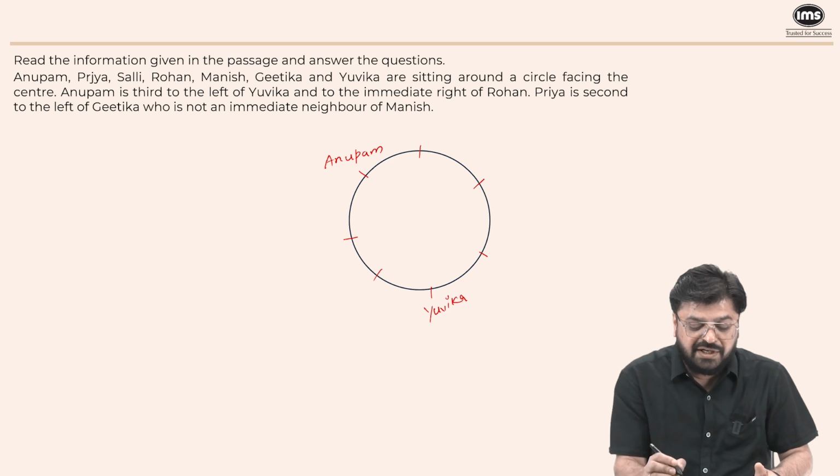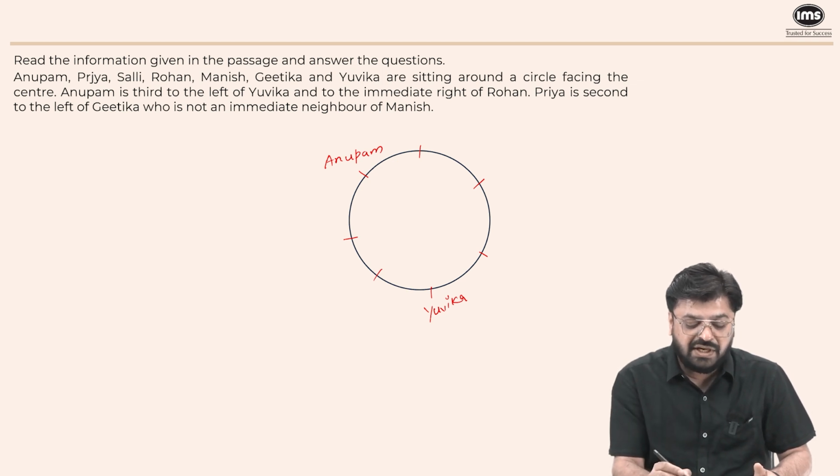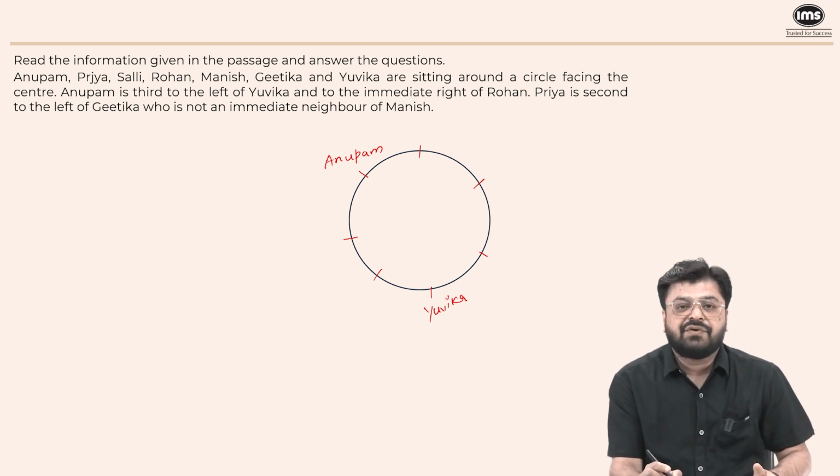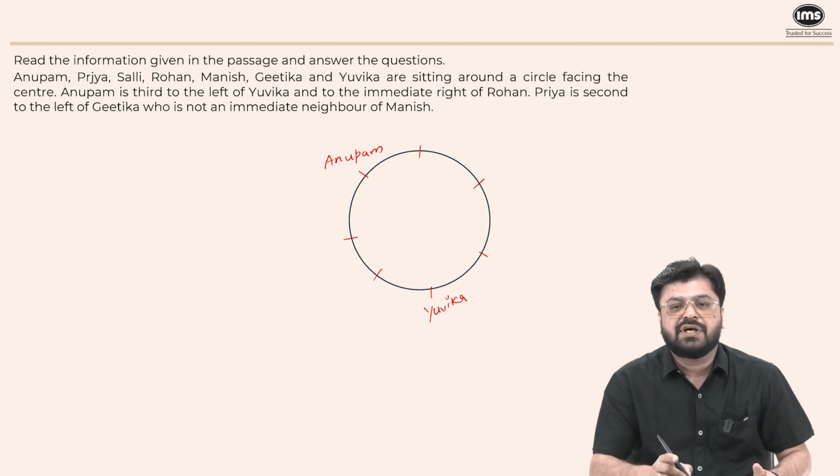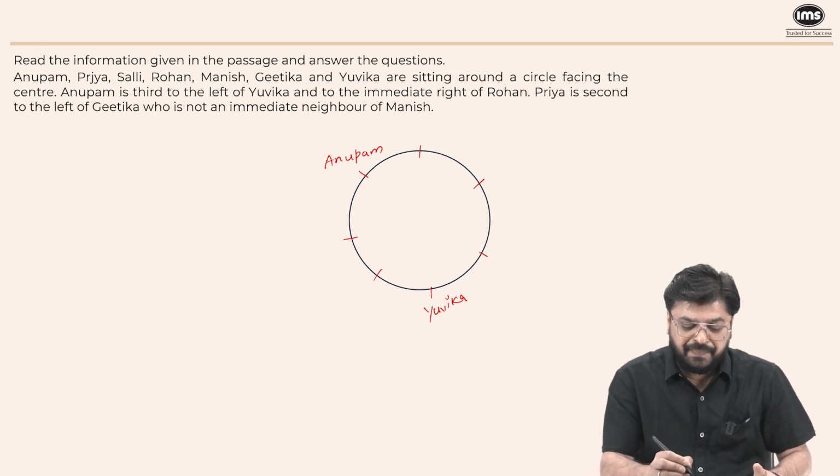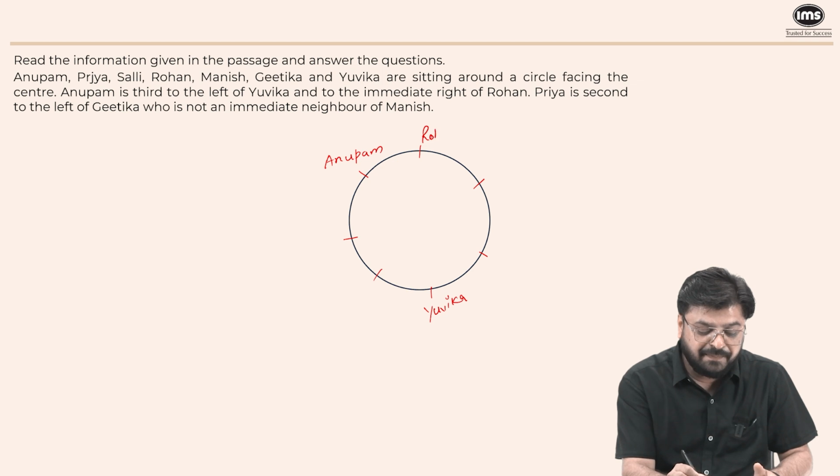And to the immediate right of Rohan, Anupam is third to the Yuvika and to the immediate right of Rohan. If Anupam is to the immediate right of Rohan, then Rohan is to the immediate left of Anupam. That means Rohan must be here.